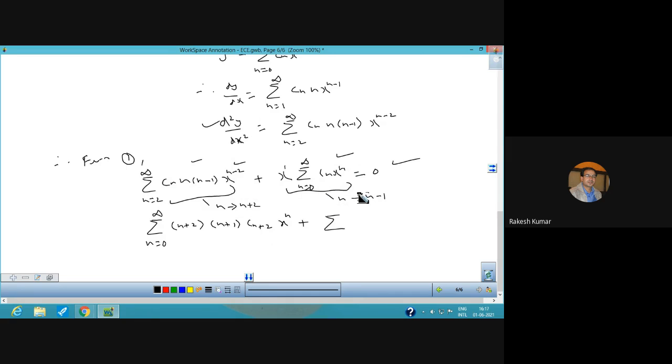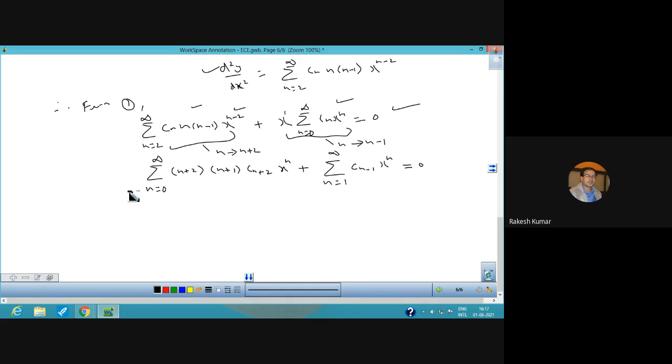So in this we shall change n to n minus 1. So you will have c n minus 1, और ये x raised to power 1 and x raised to power n, दोनों को मिलाकर बन गया n plus 1, and it will come out to be x raised to power n, and your n will vary from 1 to infinity.